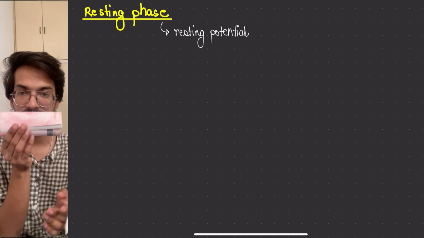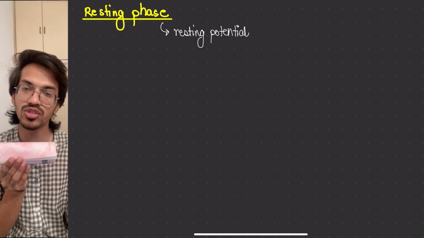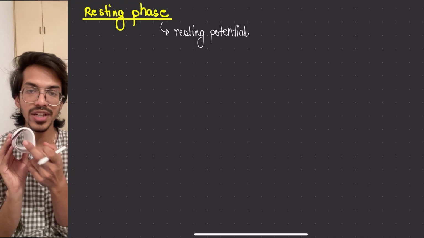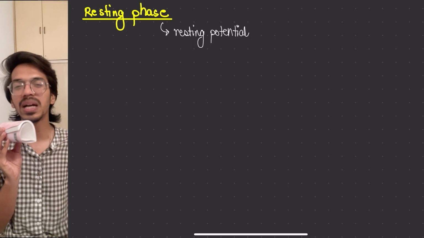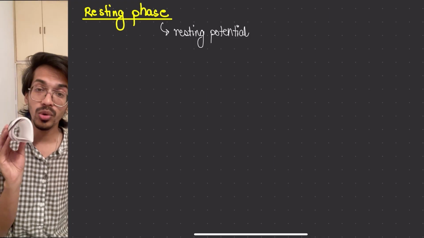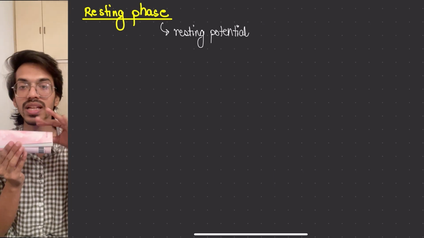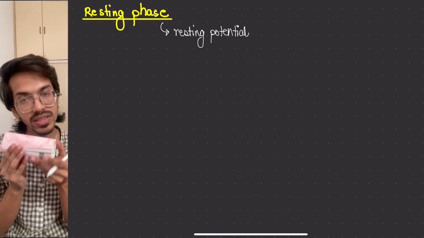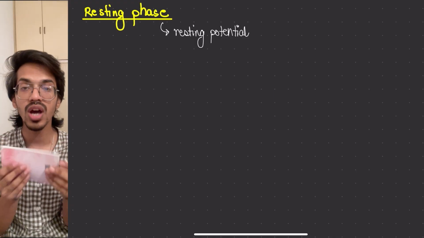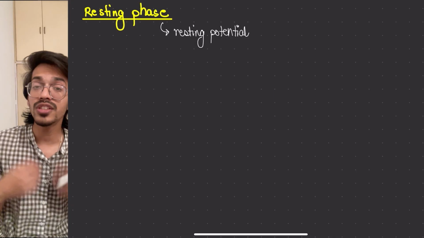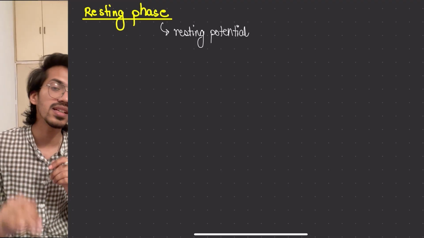So if this is the axon, the outer membrane present we call the axolemma. Inside, the cytoplasm present we call axoplasm. Then where is this potential coming from, sir? Major question. The potential is present on this membrane. The outside area of the membrane has a positive charge and inside has a negative charge. How is this done? Because of the charge difference: outside there is extra positive charge, inside there is a negative charge.